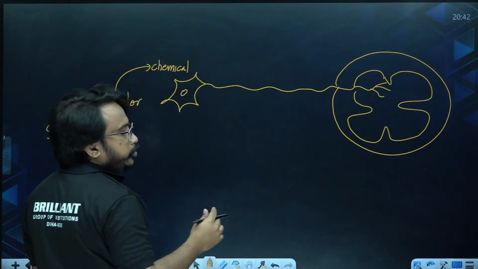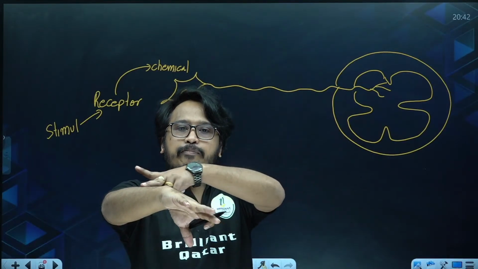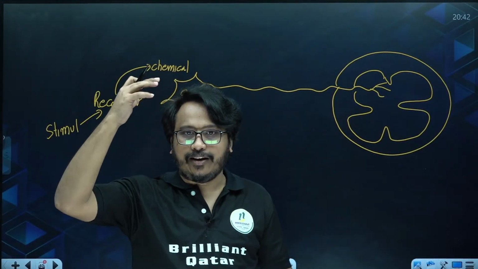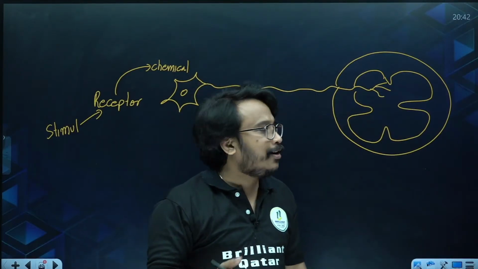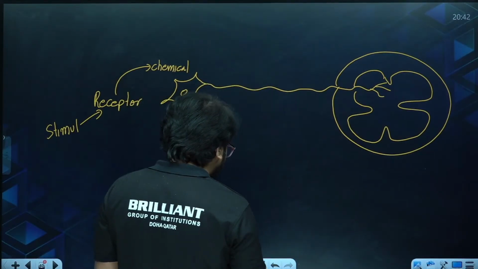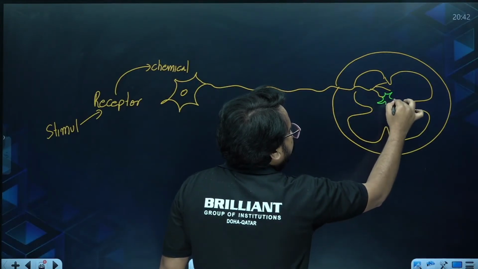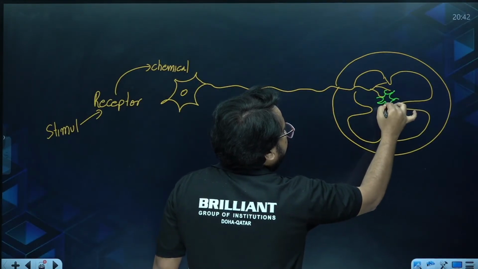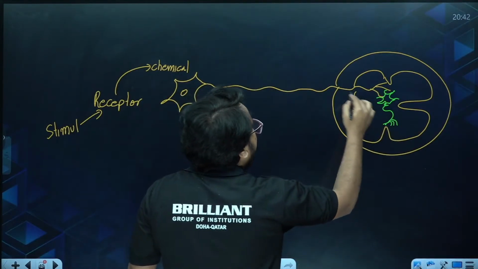Inside the spinal cord there is another neuron. Usually when you touch a hot object, the nerve impulse from the sensory receptor should go to your spinal cord, then the brain. But here, to prevent overloading, the spinal cord itself manages it with the help of another neuron, called the relay neuron.